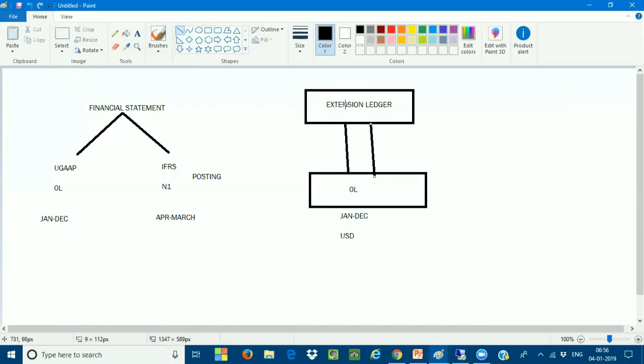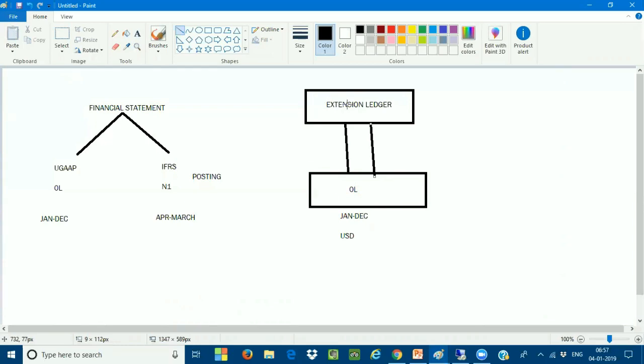In this extension ledger, you can open and close your financial period at any time. It is not controlled by your leading ledger. That is exactly the reason, and exactly what I want. But whatever you explicitly post as a transaction in the extension ledger will not have an impact on your base ledger. That is very, very important. But the transactions you post in the base ledger will impact your extension ledger.